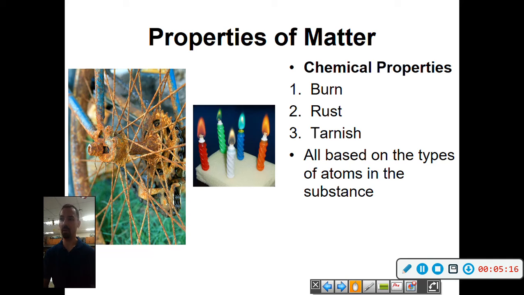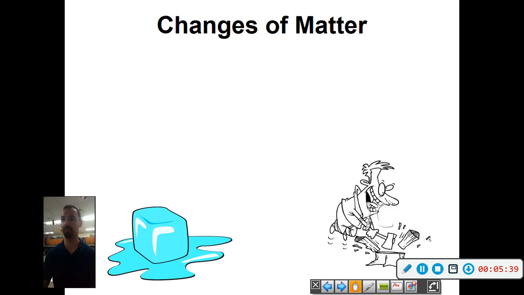All based on the types of atoms in the substance. So chemical properties are all based on that, and that's how we know we have a chemical change going on. Basically you'll see some changes in the substance, whether it's a color change, or whether it's changing into a totally new material that you notice. That's definitely a chemical property.